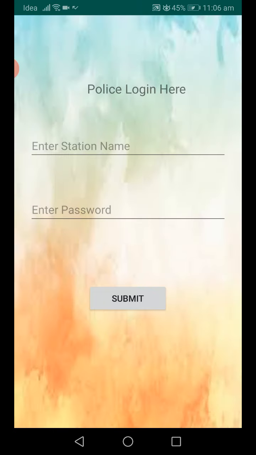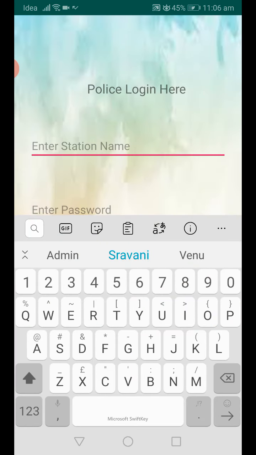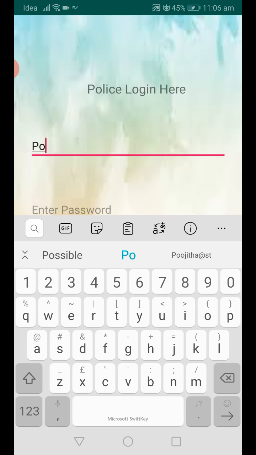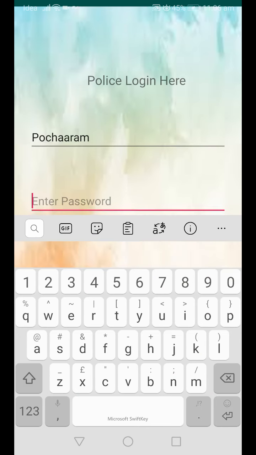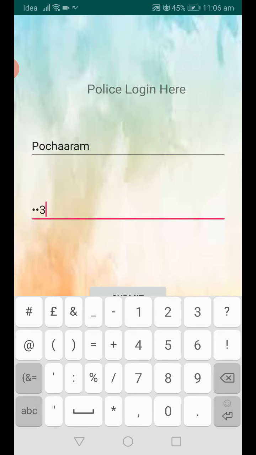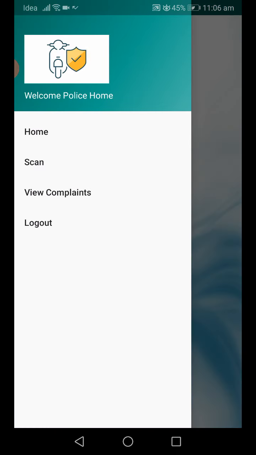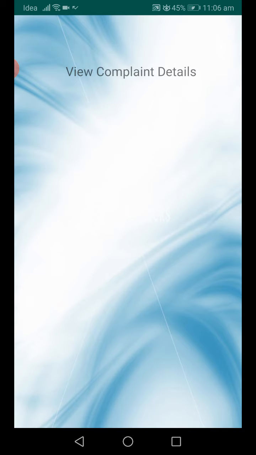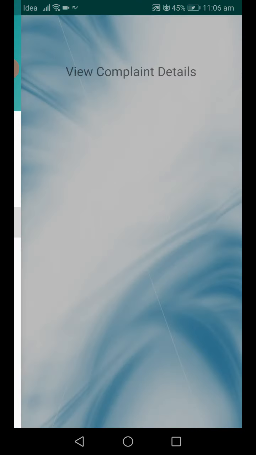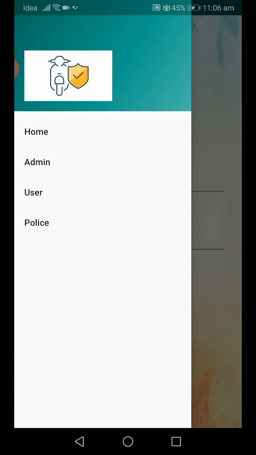So now I go for police. Based on the admin added details, the police will log in with the station name. Submit. So the police can scan the bikes, and the police can view the complaints. Still, based on this Pocharam station, no complaints are available. Log out. Now we go for the user module.